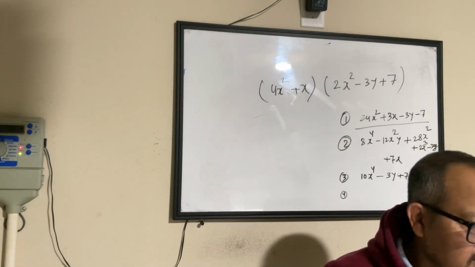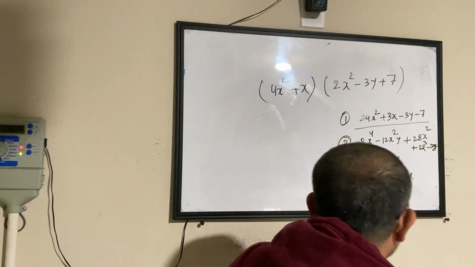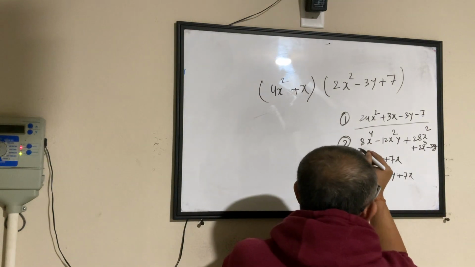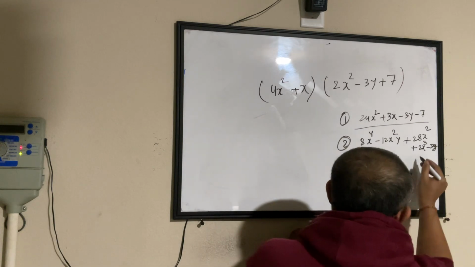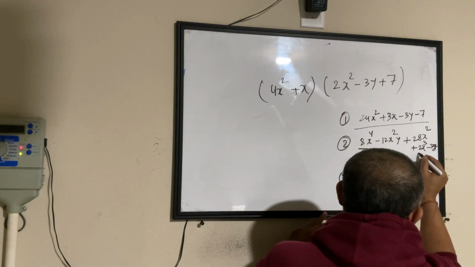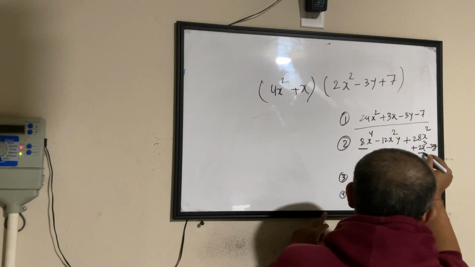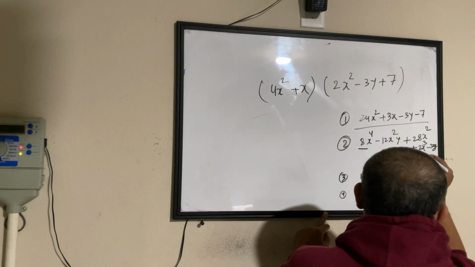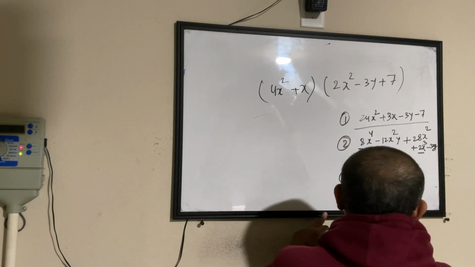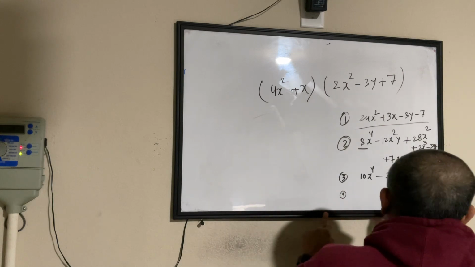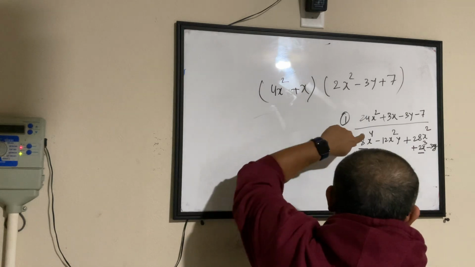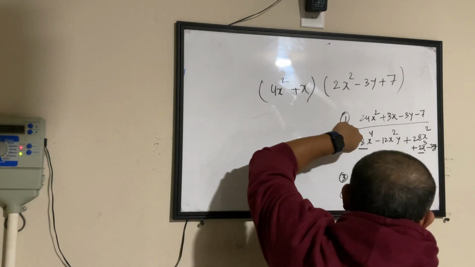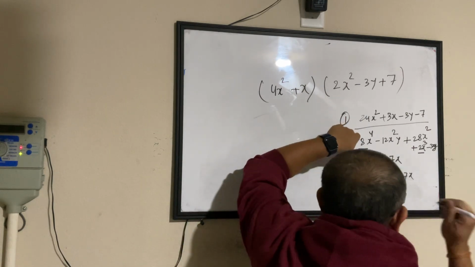I got 8x to the 4th power plus 2x plus 2x cubed plus 32x squared. Okay, 32x squared. So that's a different answer. Wait, I was just checking if your answer is matching with anybody else. So tell me one more time, Sri.